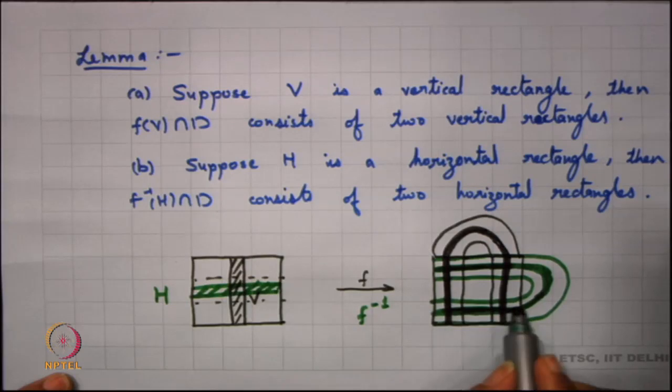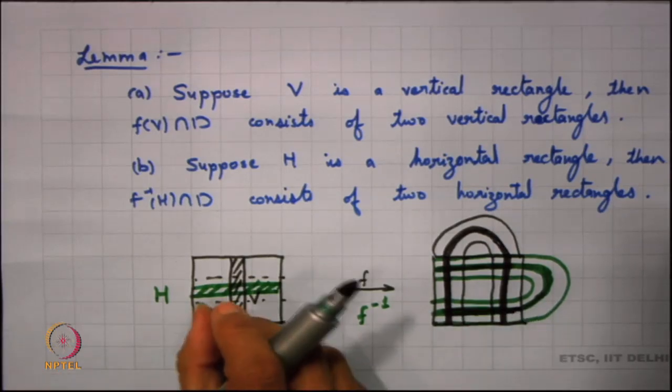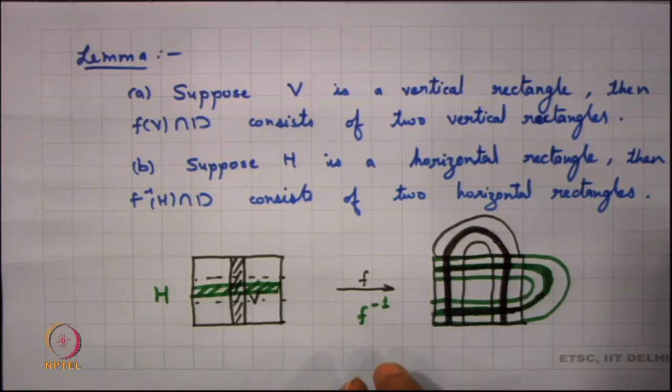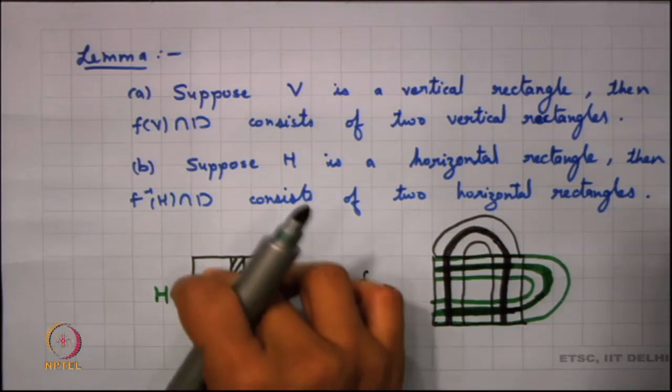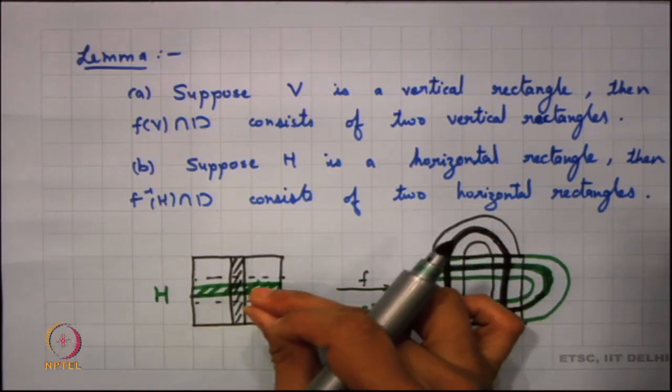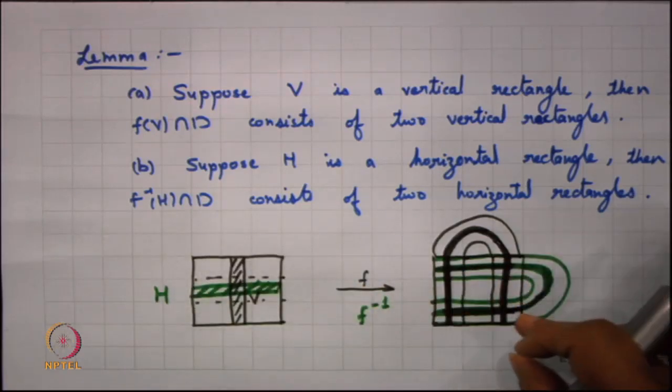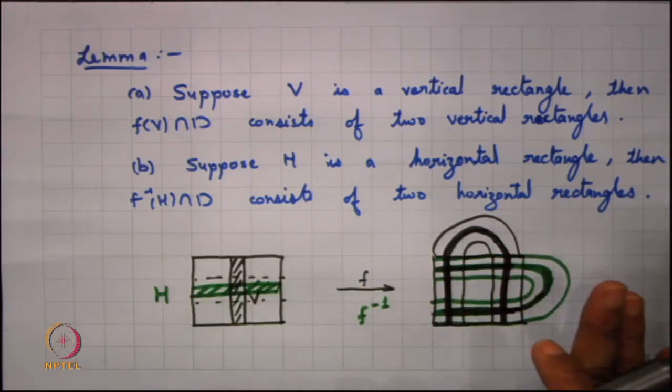Vertical rectangles under F are mapped to vertical rectangles, so then we get two vertical rectangles there. Of course, they are diminished, or basically contracted. And for a horizontal rectangle under F inverse, we find that a horizontal rectangle is mapped to two horizontal rectangles, and again they are contracted.